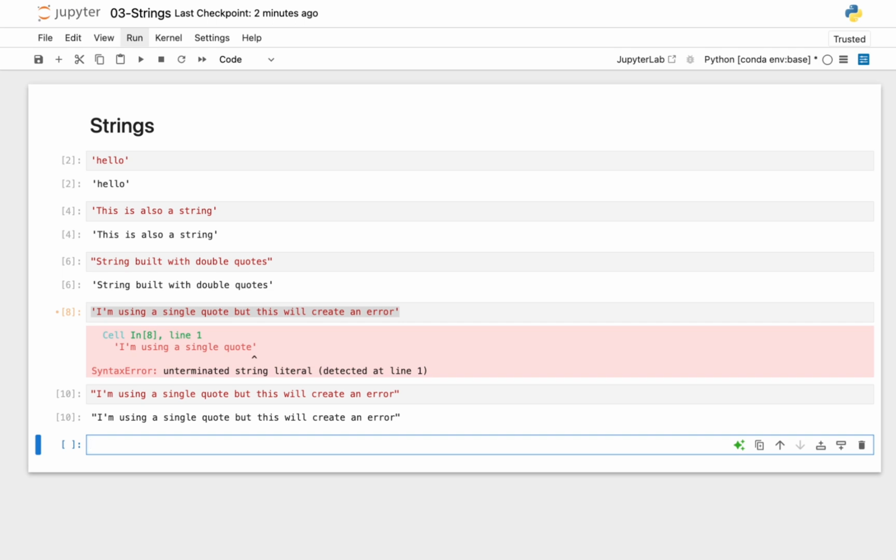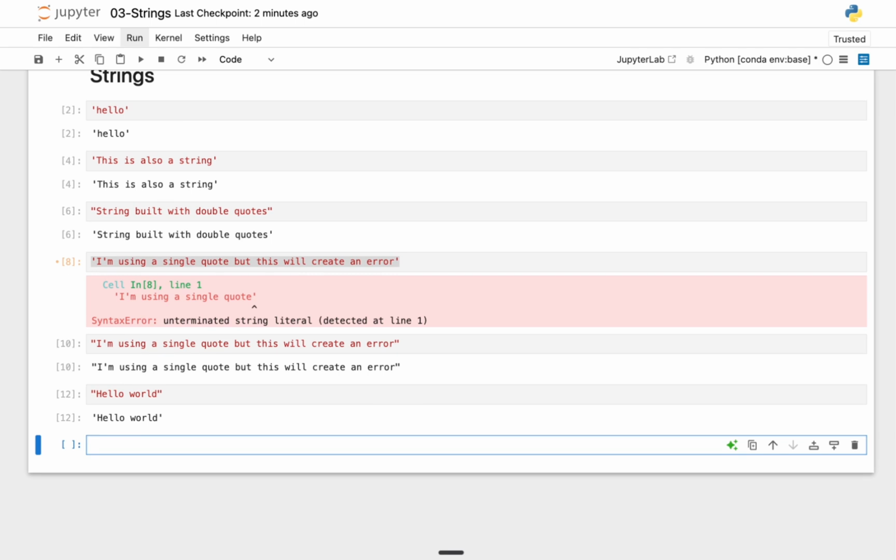So now, how can we print a string? We can basically declare a string by just saying something like hello world. If I run this cell, you can see we have hello world right there. And you can also use the print statement. What the print statement does is it allows you to print out the actual value of what you are passing in, and it's not going to show the cell number that you're seeing right here.